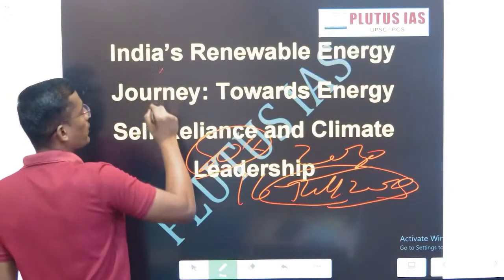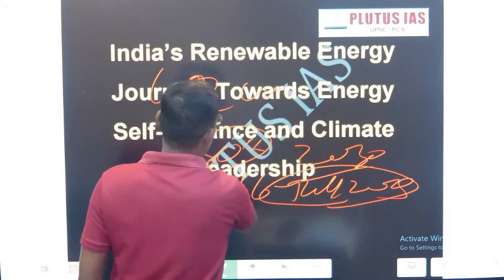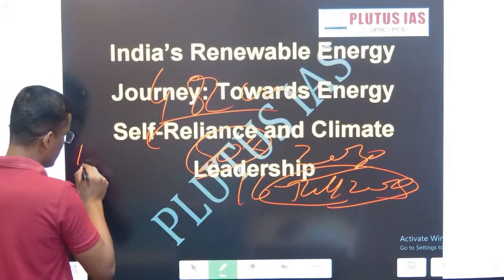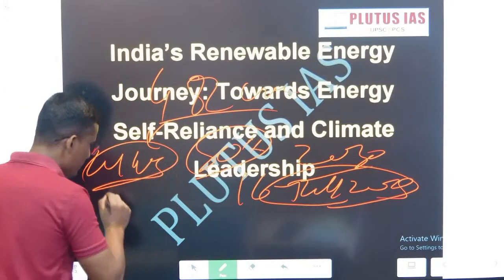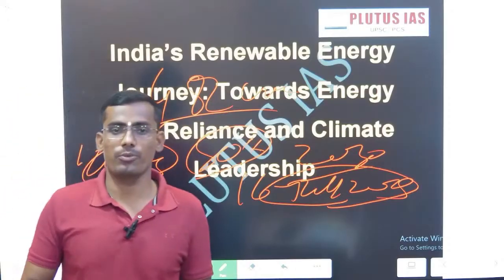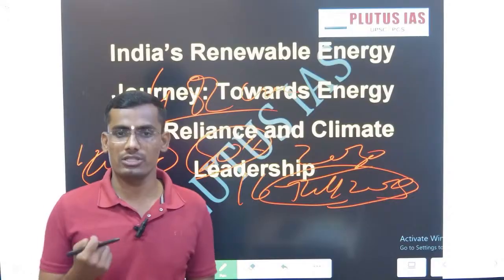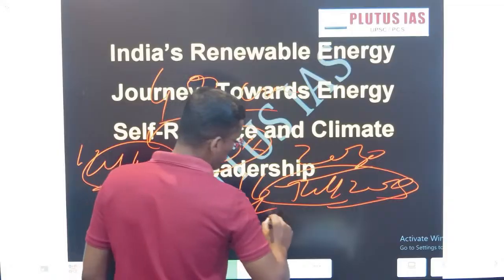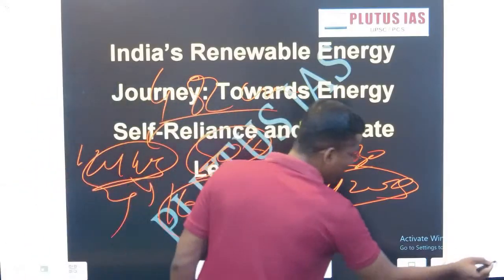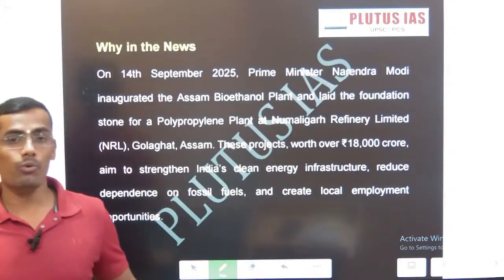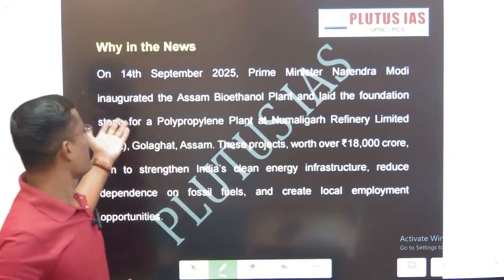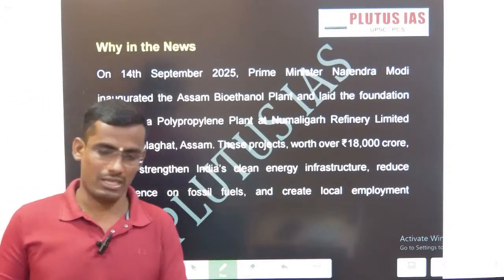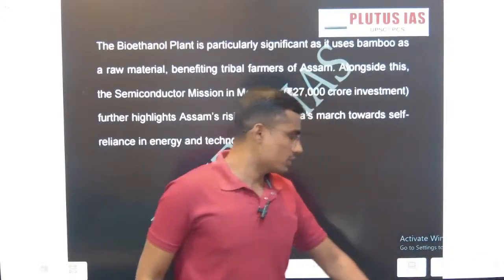I will show our total energy requirement is this much, 482 gigawatt, and how much we are producing from non-fossil fuel sources, it's around 245. In this I will also discuss the major contributors: solar energy, bioenergy, wind energy, thermal energy. But we achieved this target on 16th of July 2025. So let's discuss what exactly the policies are and why India was able to achieve these targets. And as I discussed earlier, why is it in the news? Because 2 days back our honorable Prime Minister inaugurated the bioethanol plant in Assam. This is why I have taken this renewable energy topic.